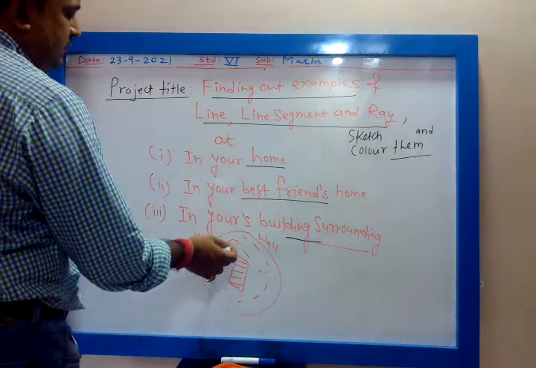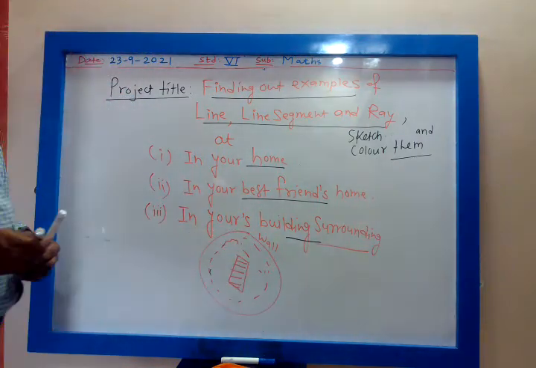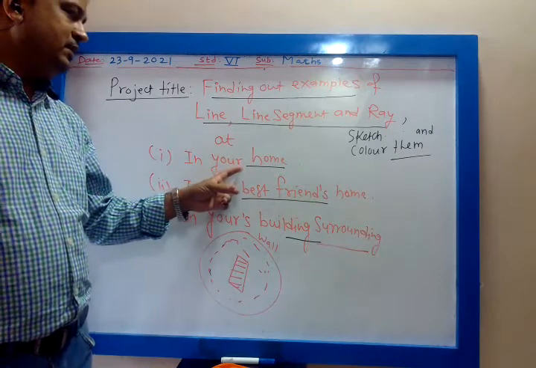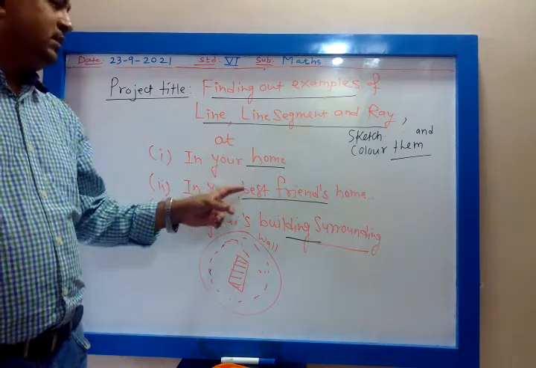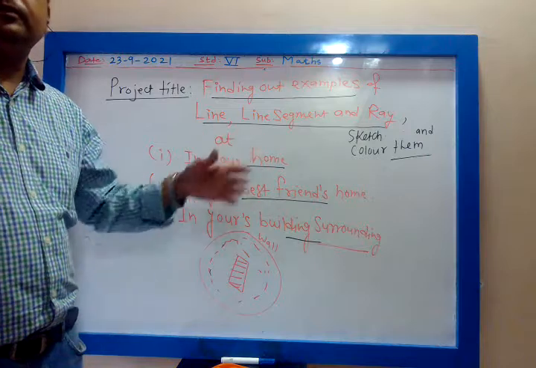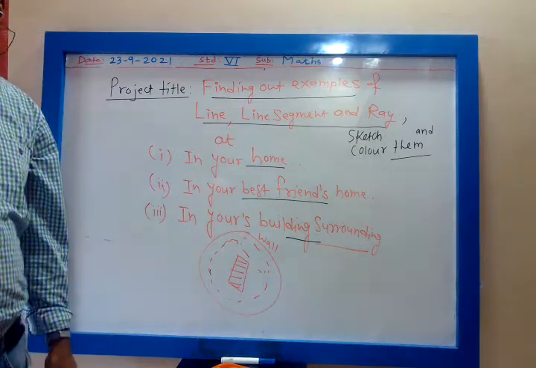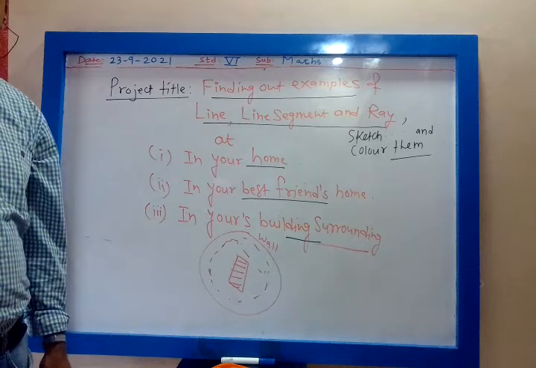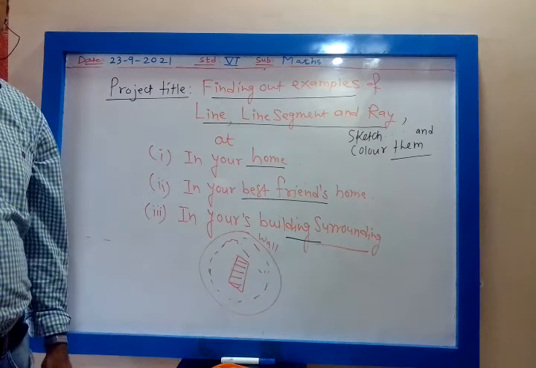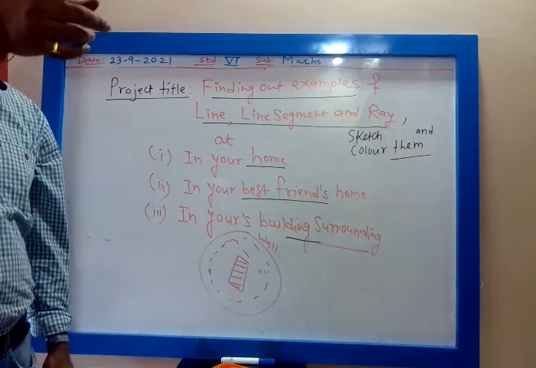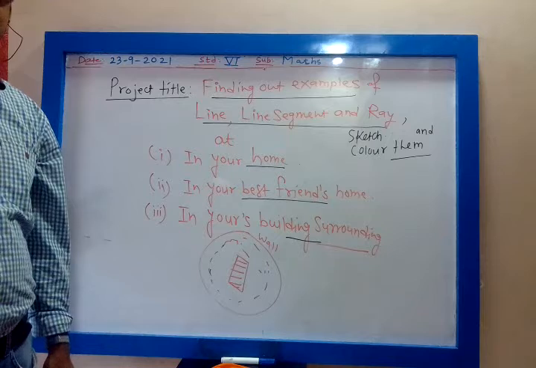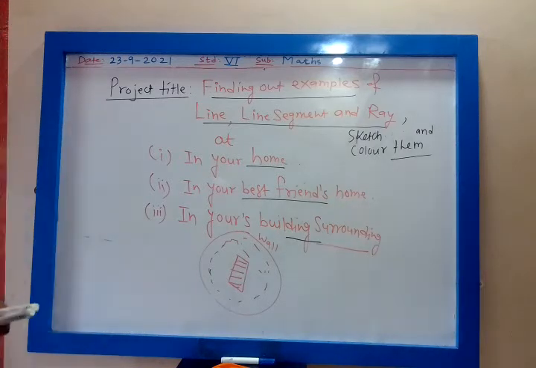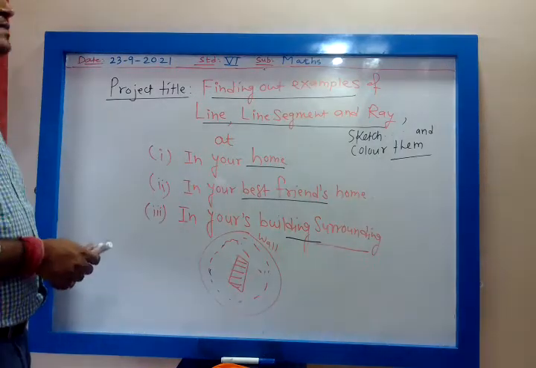Total 9 pictures: 3 for your home, 3 for your best friend's home, and 3 in your surrounding, and all should be different examples. The things in your home should not be repeated in your friend's house or in your building surrounding. So total 9 different examples.